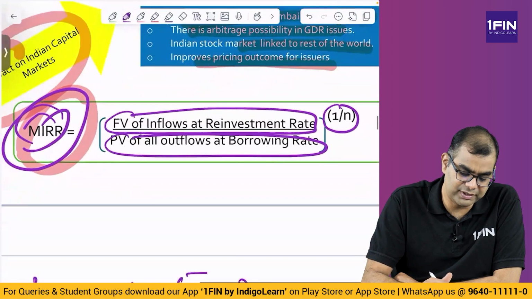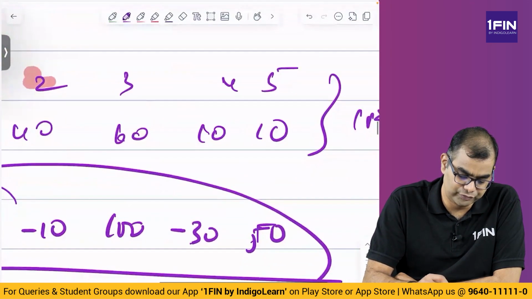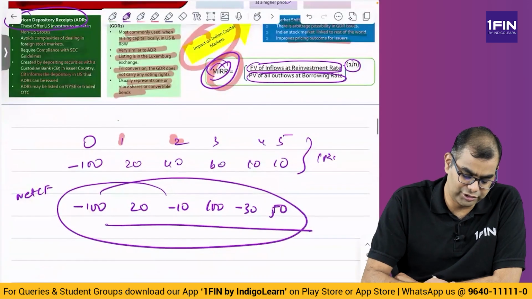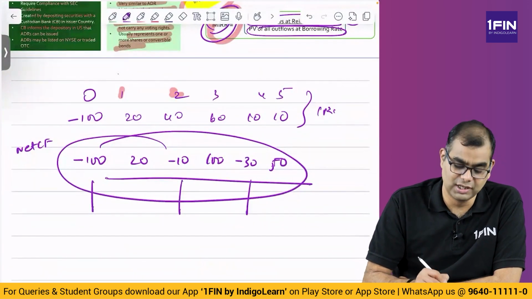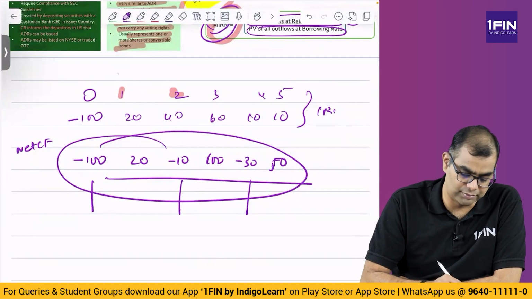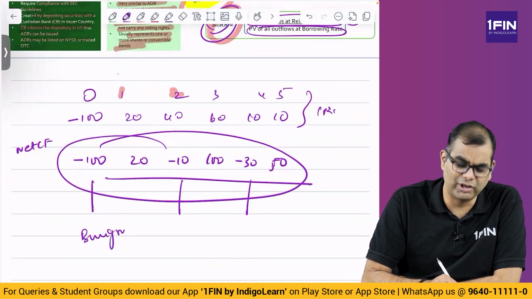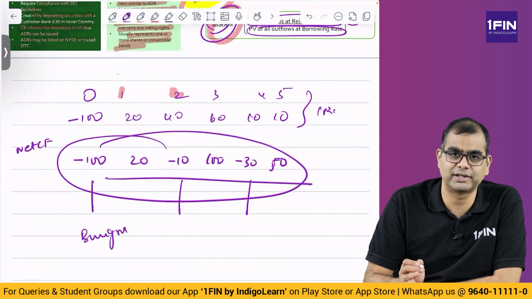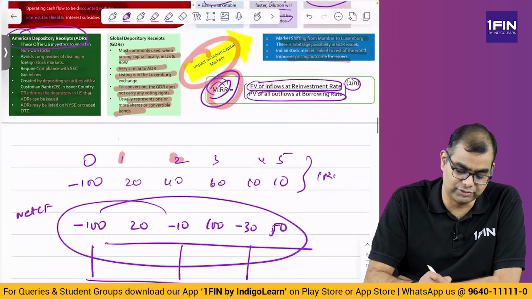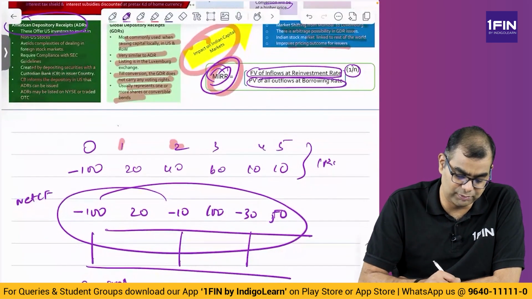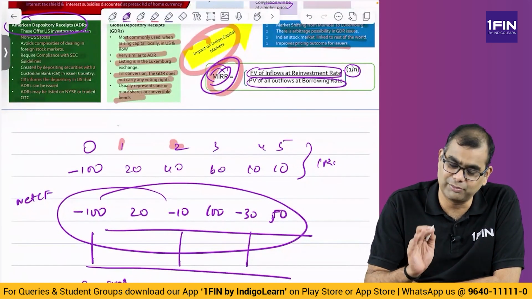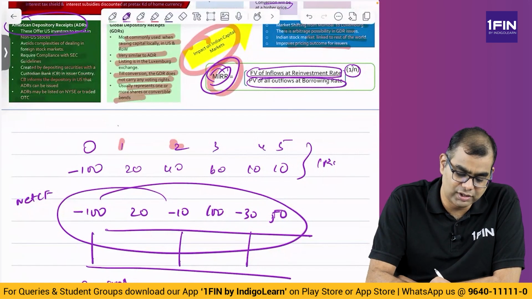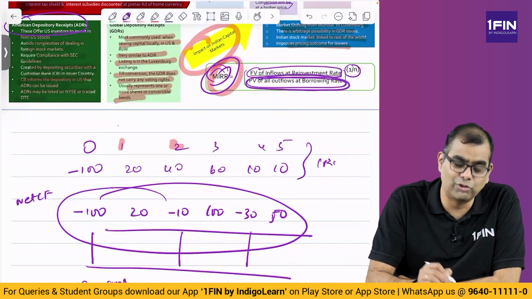Now, what are this reinvestment rate and borrowing rate? For this minus 100, minus 10, minus 30, these are outflows. So you go and check the borrowing rate, whatever the borrowing rate is in the country where this project is being executed. You compute a present value. And when you compute the present value, please remember you ignore the sign. Please don't compute the present value of minus 100. Compute the value of 100. Compute the present value of all outflows at the borrowing rate.